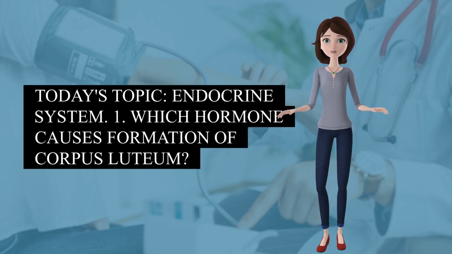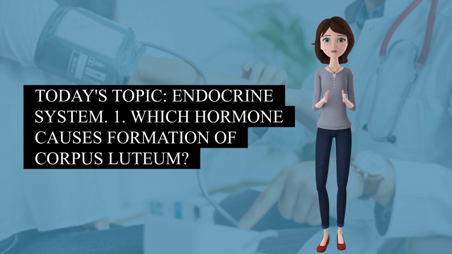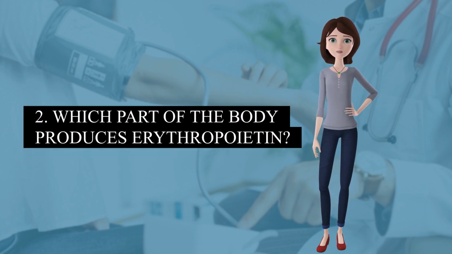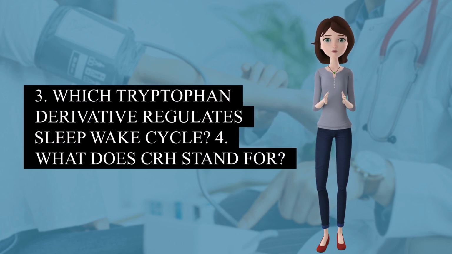Today's topic, endocrine system. 1. Which hormone causes formation of corpus luteum? 2. Which part of the body produces erythropoietin? 3. Which tryptophan derivative regulates sleep-wake cycle?